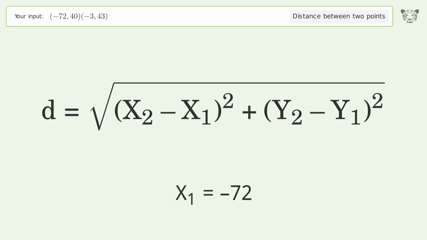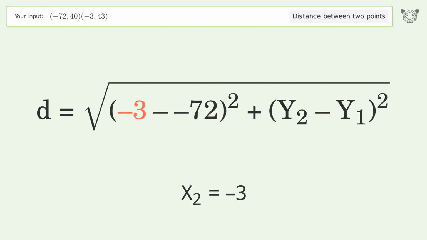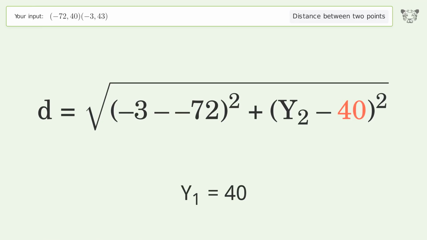x1 equals -72. x2 equals -3. y1 equals 40. y2 equals 43.